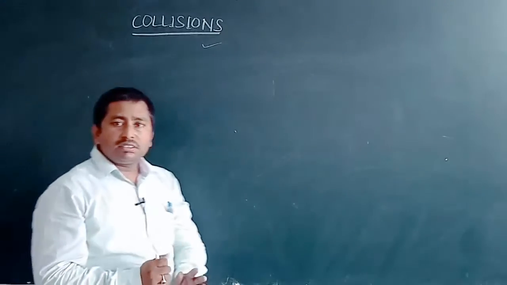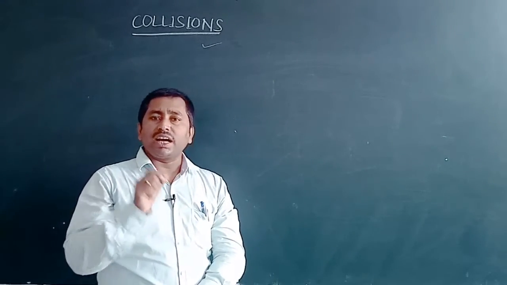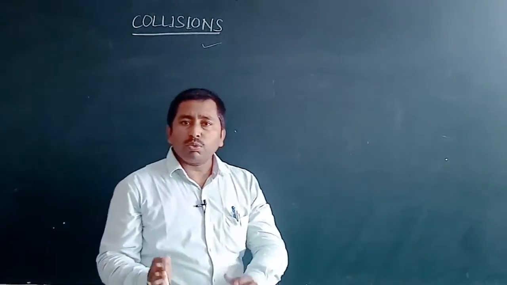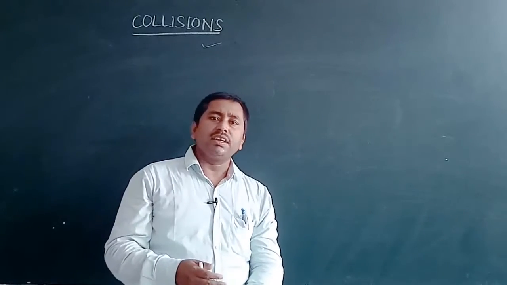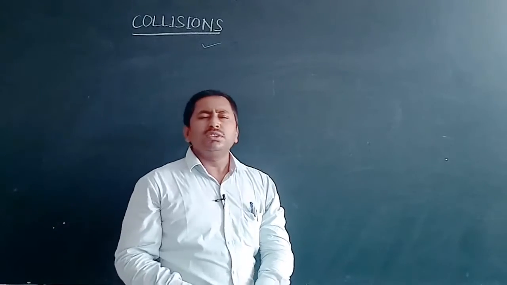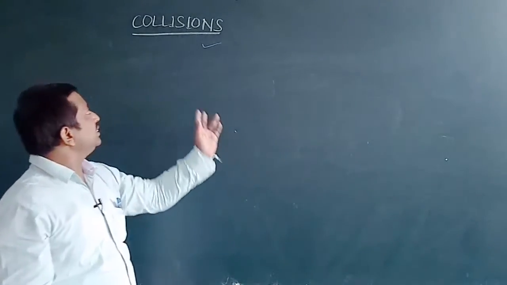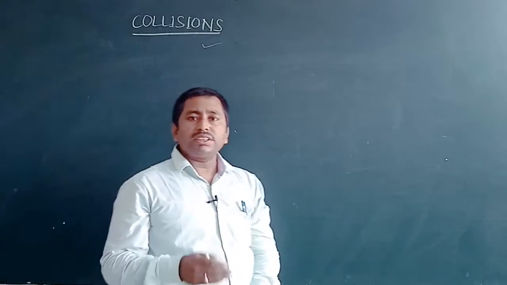What is conserved in a collision, what changes, how collisions occur, how many types of collisions there are, and what happens to the velocities of the colliding objects after the collision. So there are different aspects by which we can discuss this topic. Let us start our discussion with the types of collision.